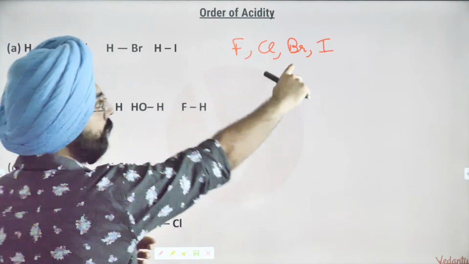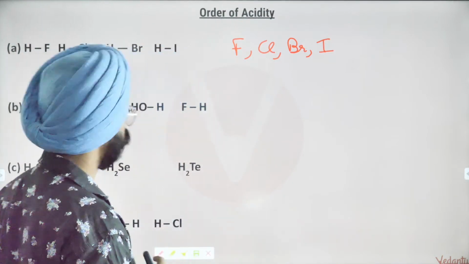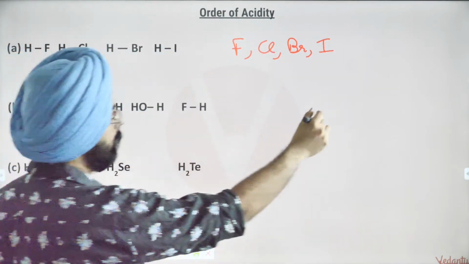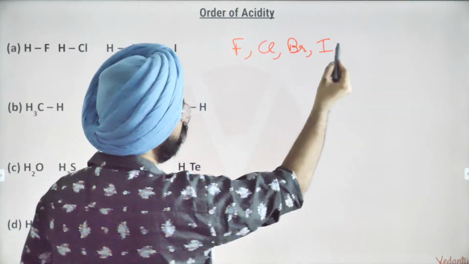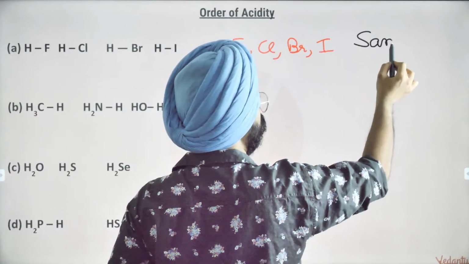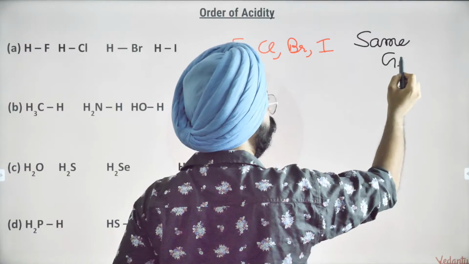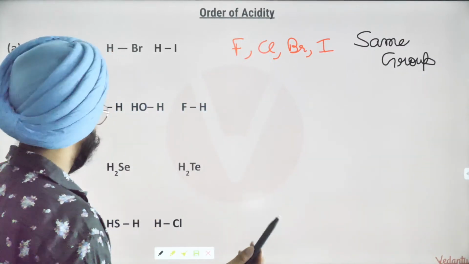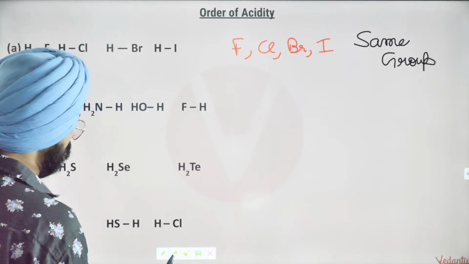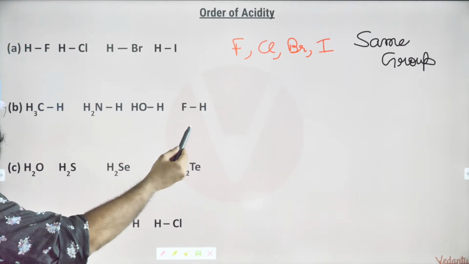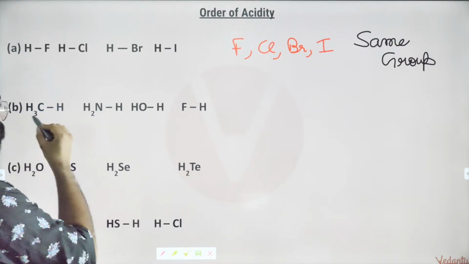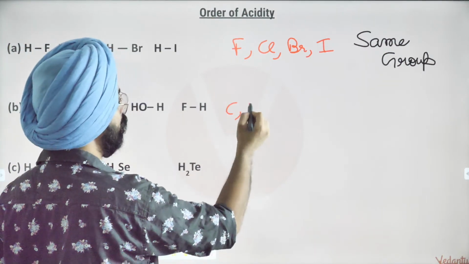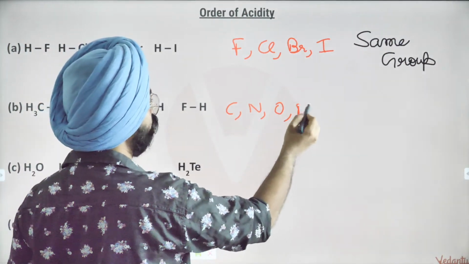Fluorine, chlorine, bromine, iodine are from the same group. Can I say that they are from the same group? Yes, of course, all of them are halogens. The other case we have here is comparing species that belong to carbon, nitrogen, oxygen and fluorine.